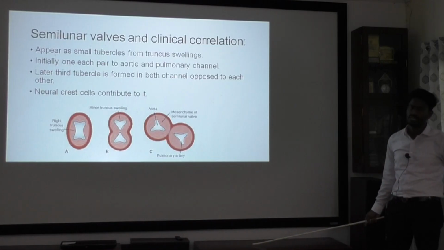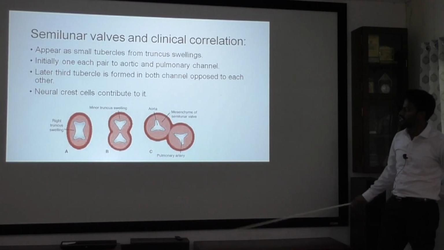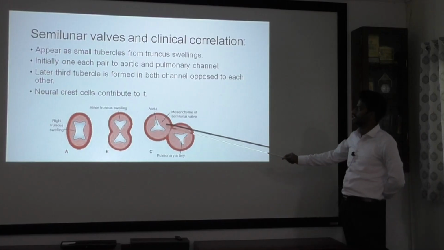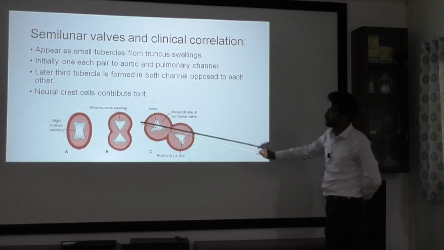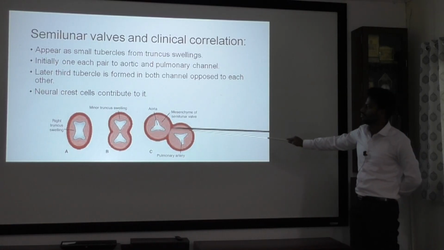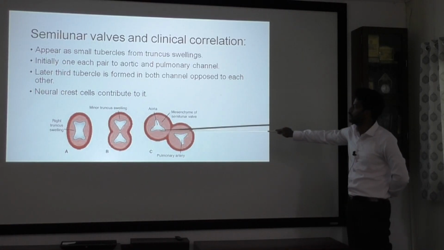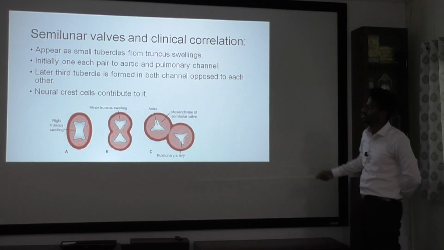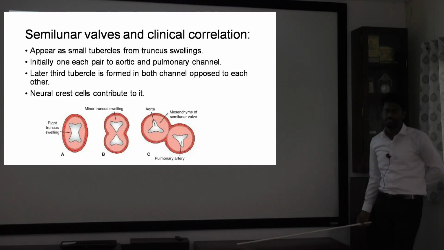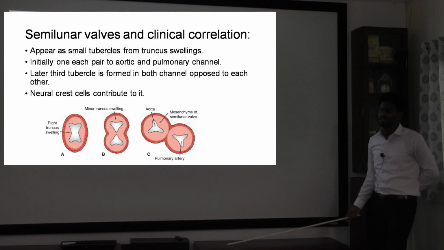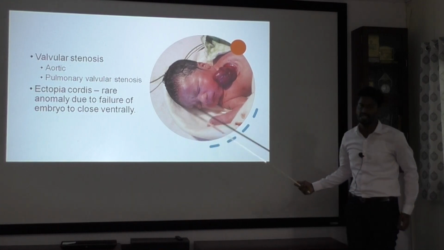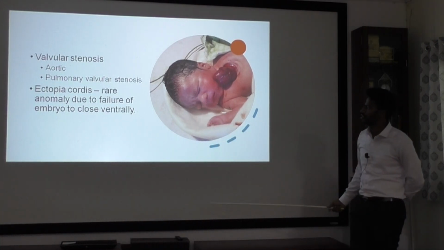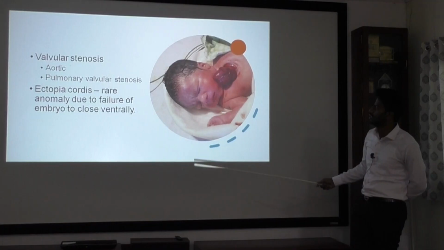So now let us see how the semilunar valves are developed. Initially one pair of small tubercles is formed in the aortic and pulmonary channels. Then a third tubercle is formed in both channels, opposite to each other. These will later develop into the semilunar valves. For this also, neural crest cells contribute. Clinically, there can be stenosis, like aortic valvular stenosis and pulmonary valvular stenosis.